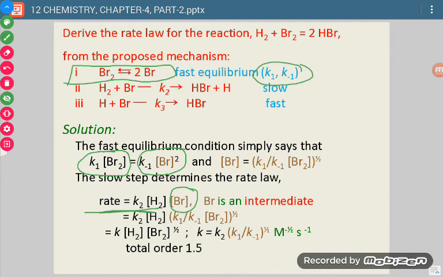From this equation we will determine the value of Br in terms of the concentration of one of the reactants. These things are constant, so it doesn't matter.